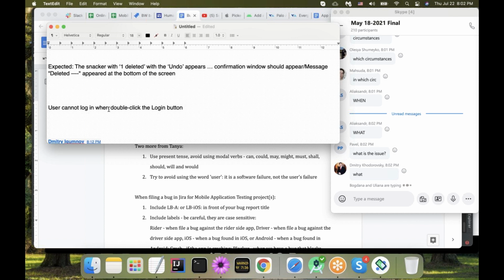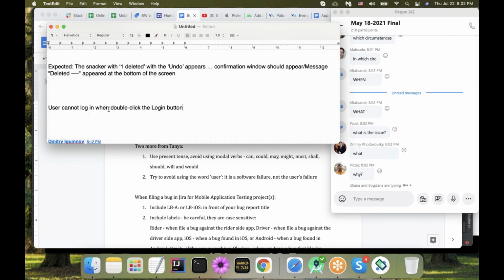It sounds like we've been testing the user, and under these circumstances the user cannot log in. We are not testing the user, and it's not a user failure. It is our software failure. So try to avoid using the word user as a main character. It's your software that failed, not the user. From this one, we have no idea what actually happened, and it sounds like the user's fault. We can say that, for example, double clicking, which is the circumstance.